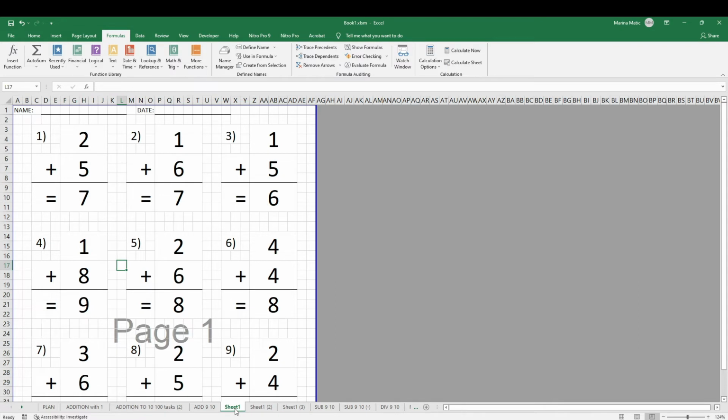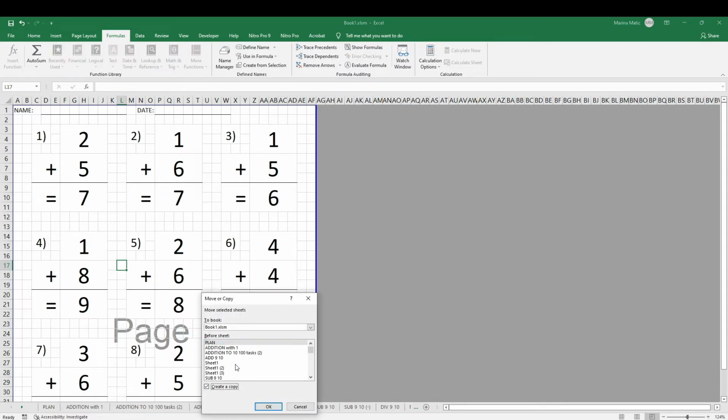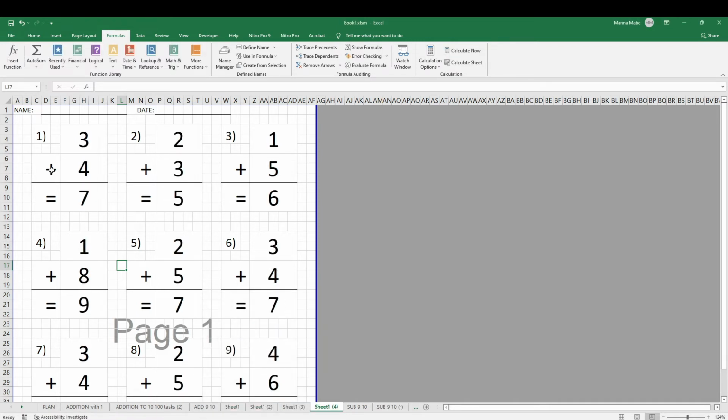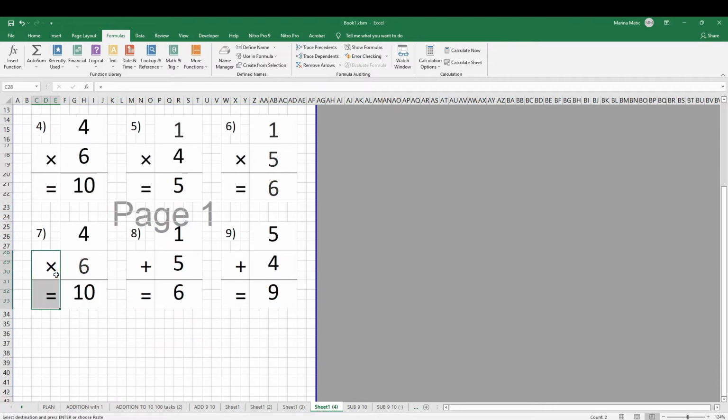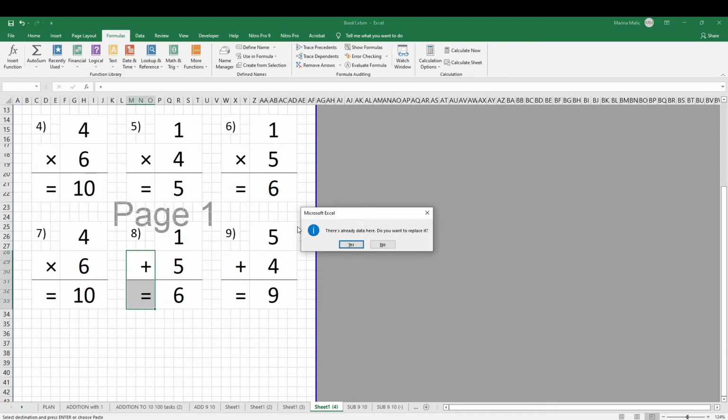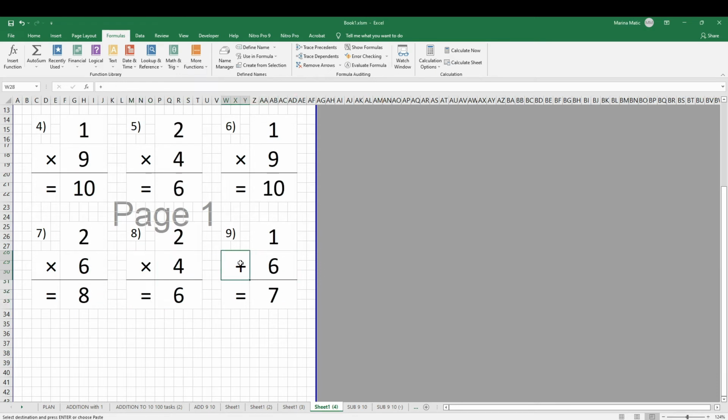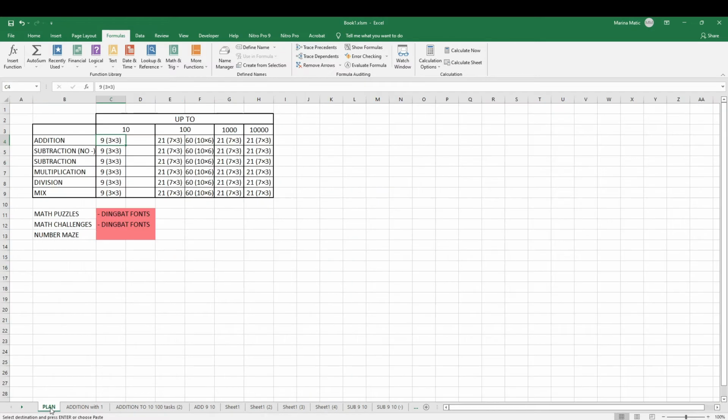I'm going to use the plus sheet and move or copy, create a copy, go to the end, and now this one is going to be for multiplication. And once again, I repeat, you will not have to do this all the time. This is only for the first sheet. Let's go back to plan.